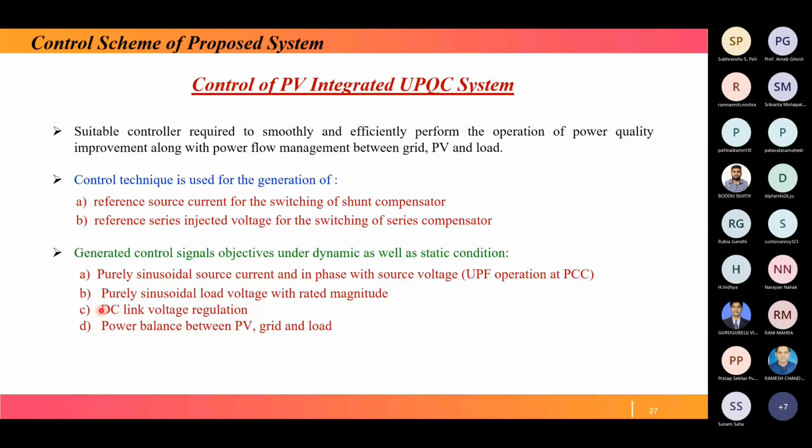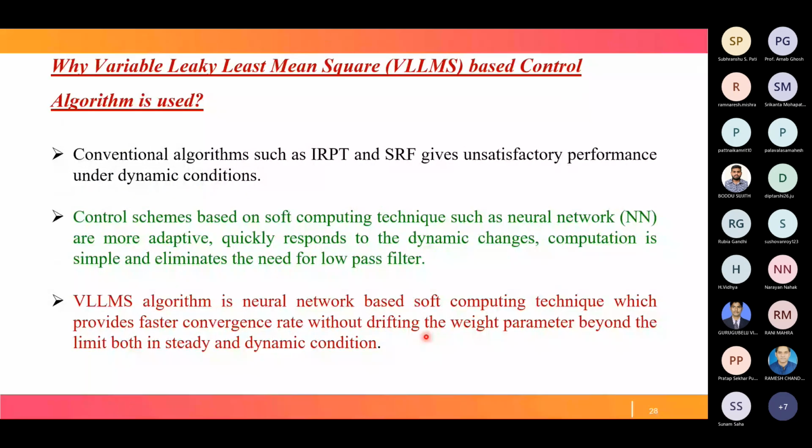Now coming to why a variable leaky least mean square based control algorithm. Here in this discussion, we'll discuss one control algorithm, that is variable leaky least mean square, for the switching signal generation of both the inverters. For both the inverters, the same algorithm we will use. Now the question is, why do we have to go for this algorithm for the switching signal generation of the inverters of UPQC?